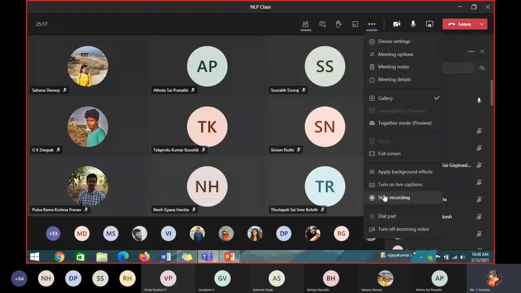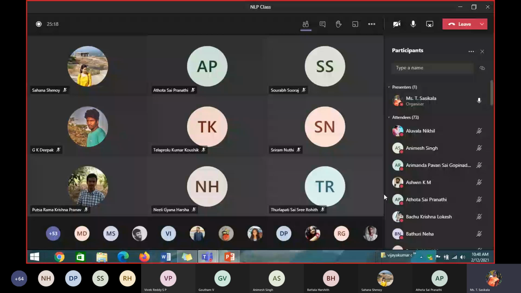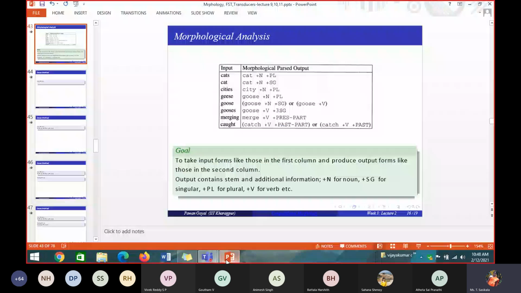So yesterday we learnt about what morphology is and what the various terminologies used in morphology are. What is a morphological process, and what are the various other morphological processes? Morphology is the study of the internal structure of the word, and a word is made up of a large number of small units, and each unit we call a morpheme. We have seen the various morphological processes and what inflection is.